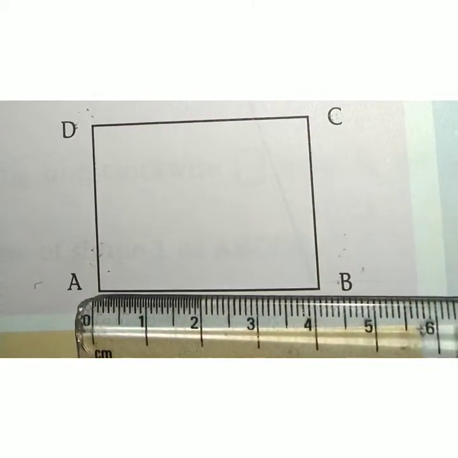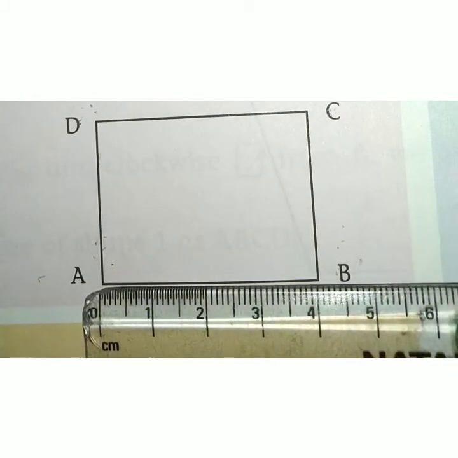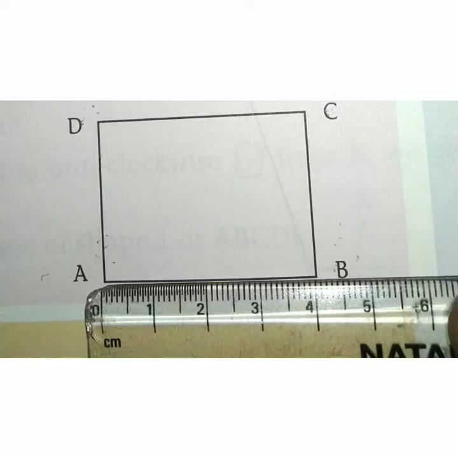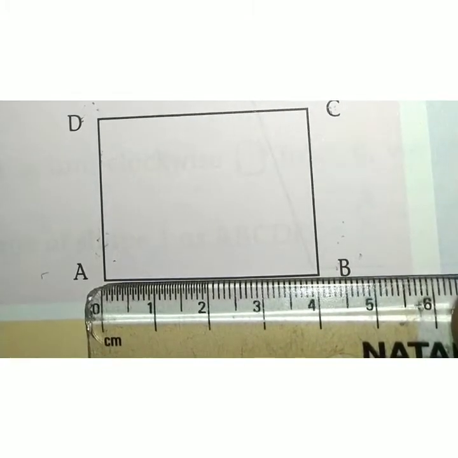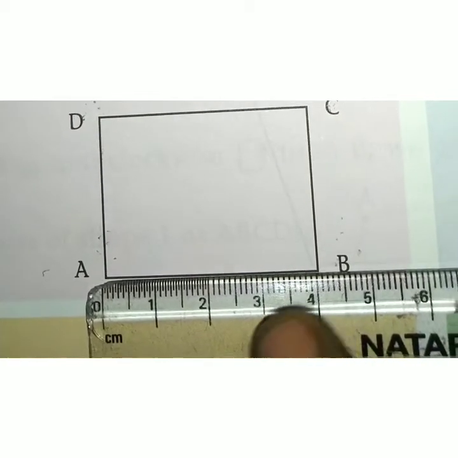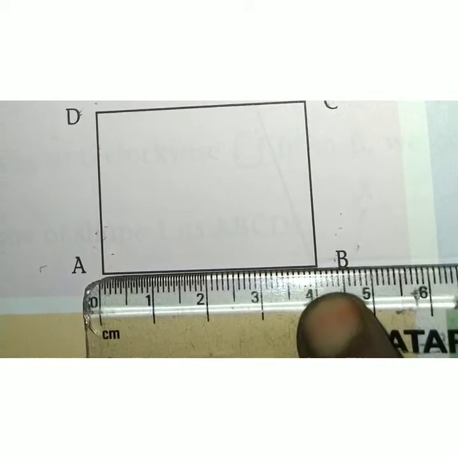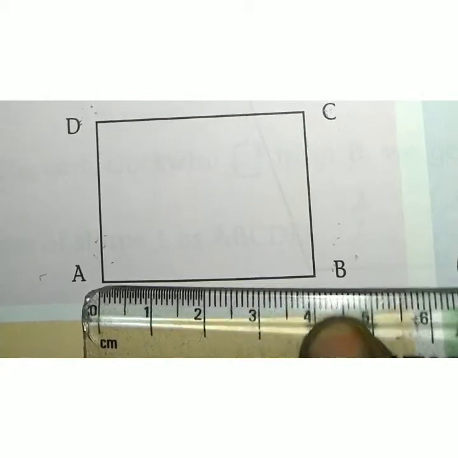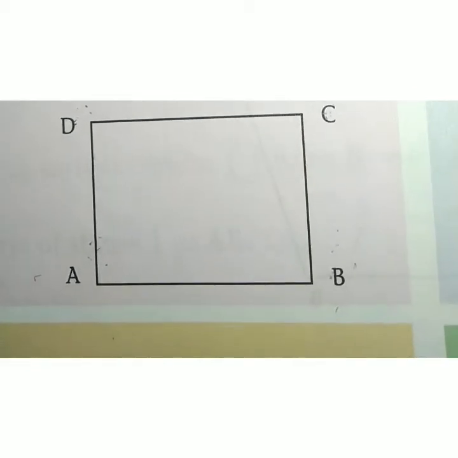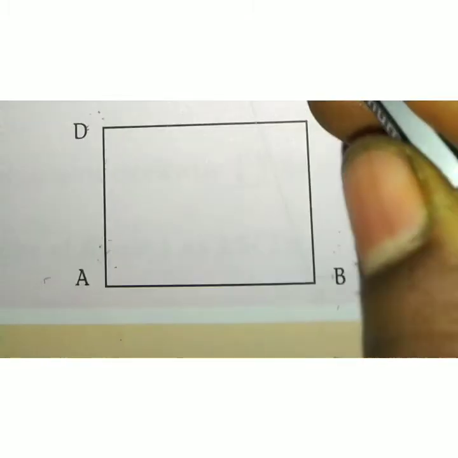The ruler's starting point 0 cm lies on vertex A and ends at vertex B at 4 cm. Look at the scale carefully, 0 to 4. We got the length of the line segment. So, the length of the line segment AB is 4 cm.